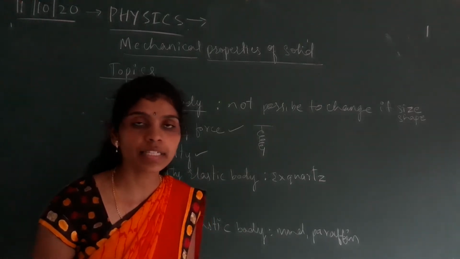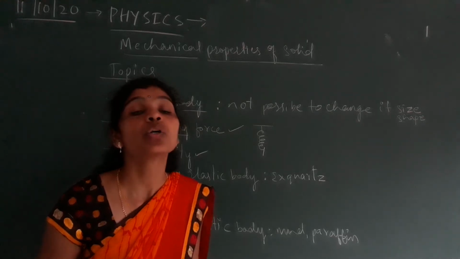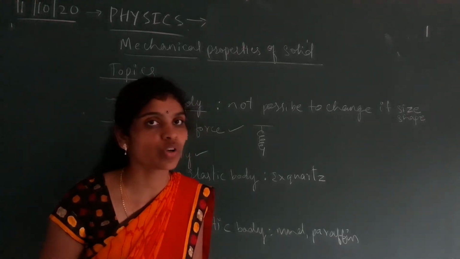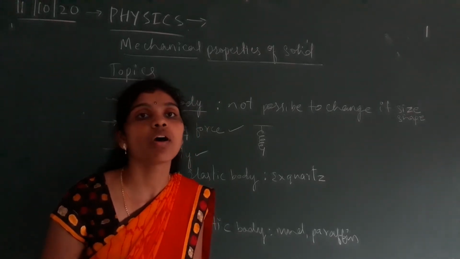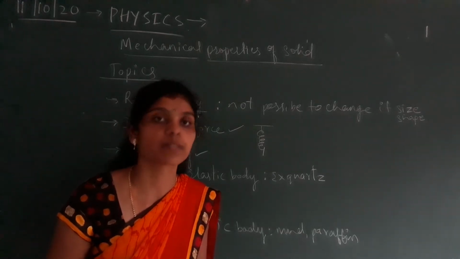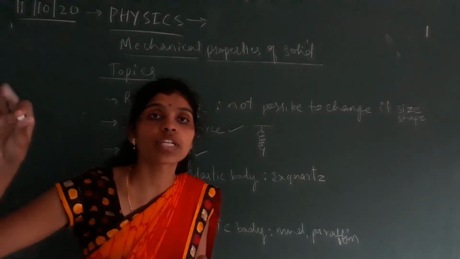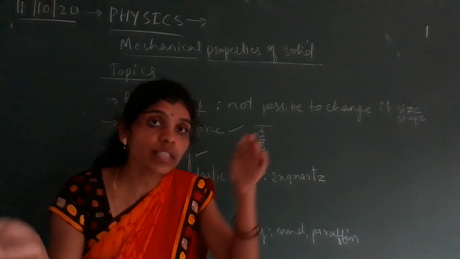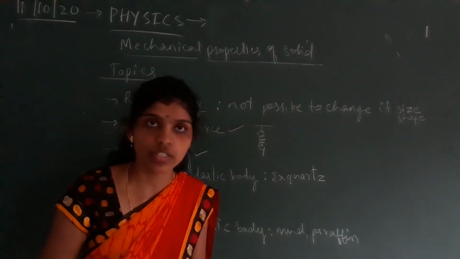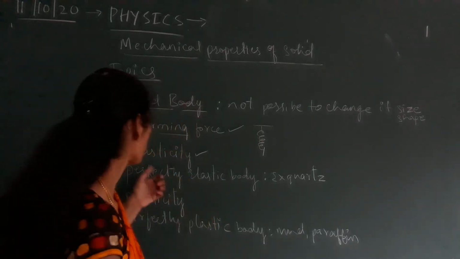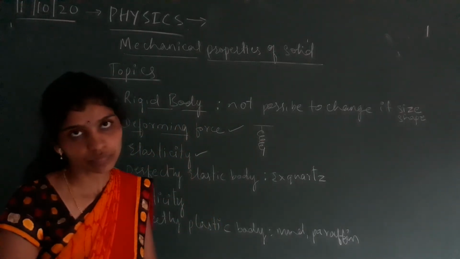So elasticity is the property of a material to regain its original size or shape after the removal of the deforming force. Means when we apply the force, the size or shape changes. When we remove the applied force, it again regains its original size or shape. That we call elasticity.